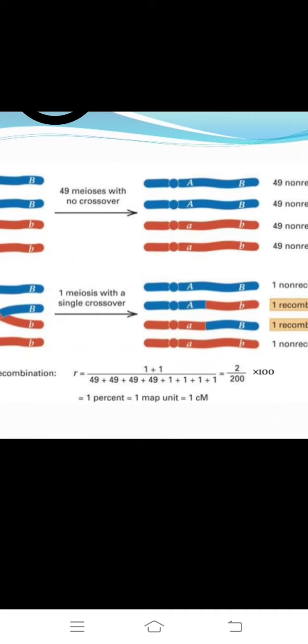First, R is equal to recombinants, 1 plus 1. We observe 1 plus 1 are the recombinants.